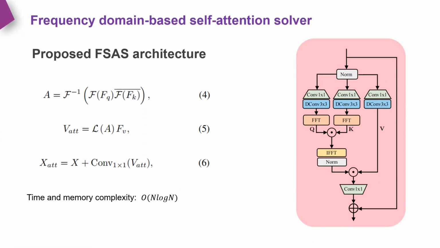To this end, we develop an effective frequency domain-based self-attention solver. Specifically, we first obtain FQ, FK, and FV by a 1-by-1 point-wise convolution and 3-by-3 depth-wise convolution. Then, we apply the fast Fourier transform to the estimated features FQ and FK and estimate the correlation of FQ and FK in the frequency domain by Formula 4. Then, we estimate the aggregated feature by Formula 5. Finally, we generate the output feature of FSAS by Formula 6.